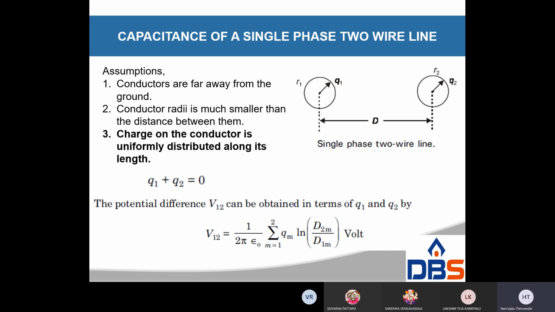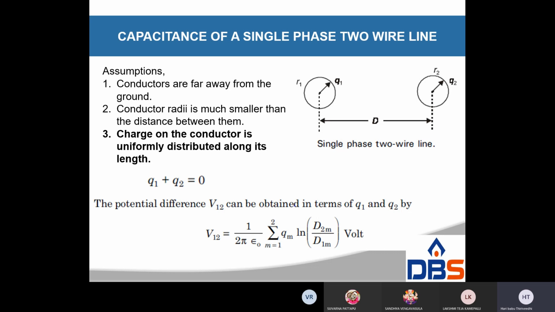First of all, you have to determine the potential at a conductor in a single conductor or a group of charged conductors. After that you have to determine the capacitance of a single phase two wire line. So, the capacitance of a single phase two wire line.